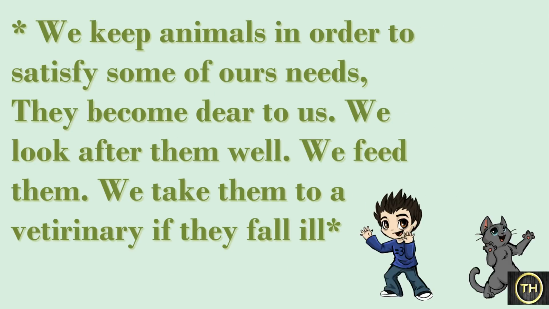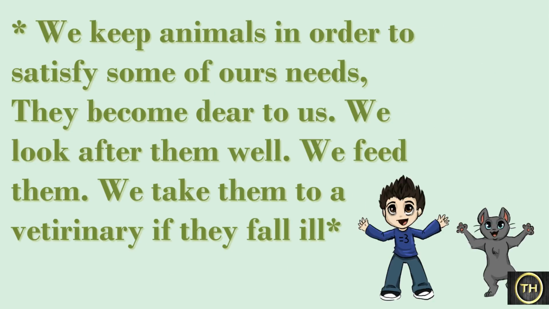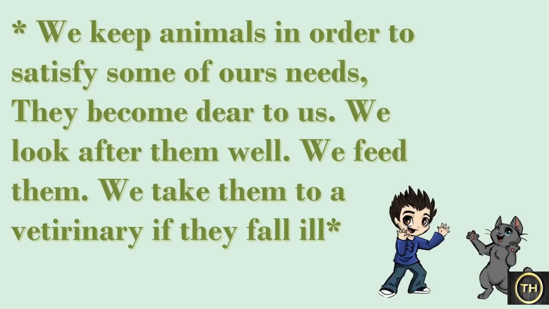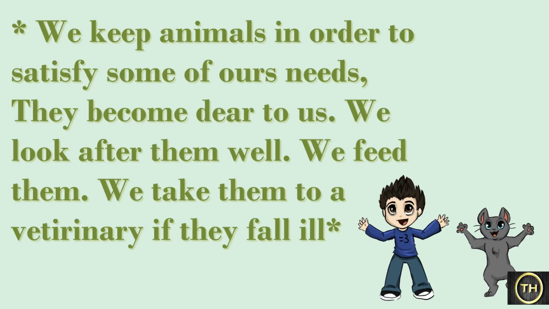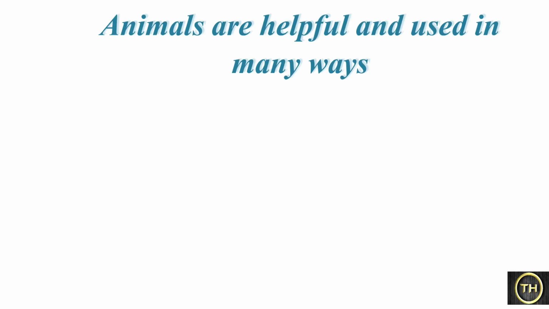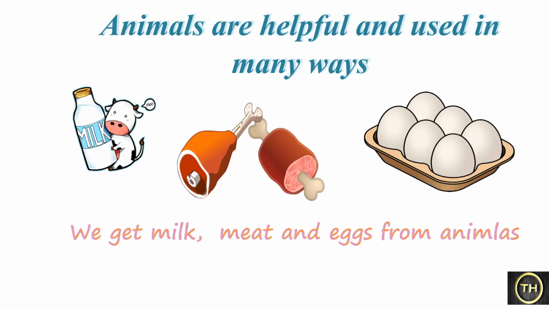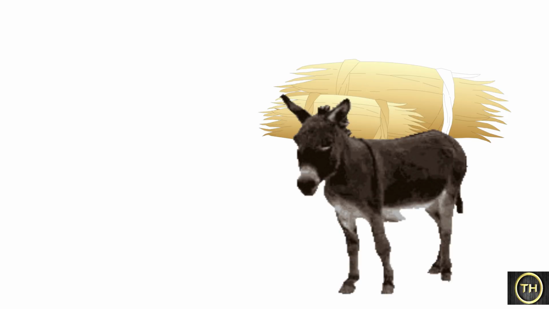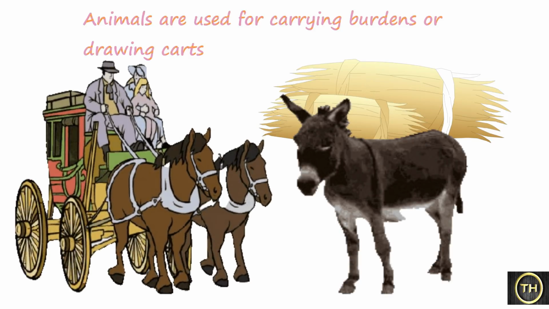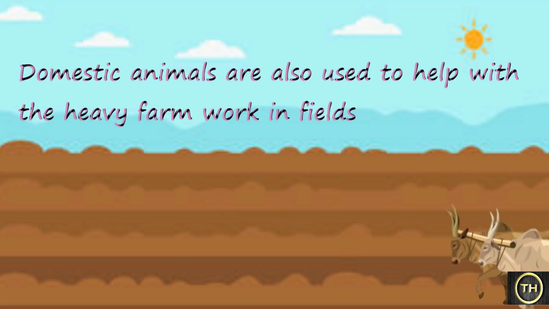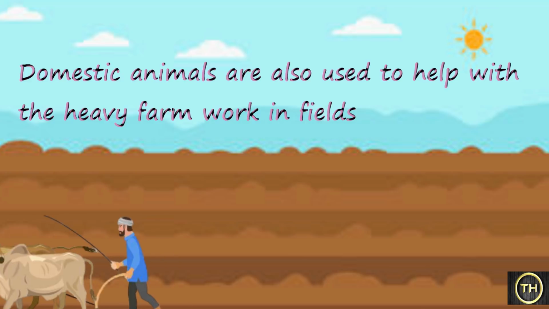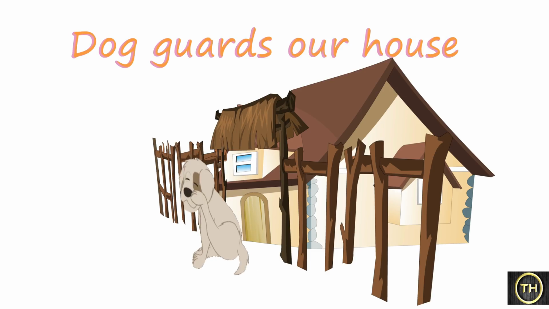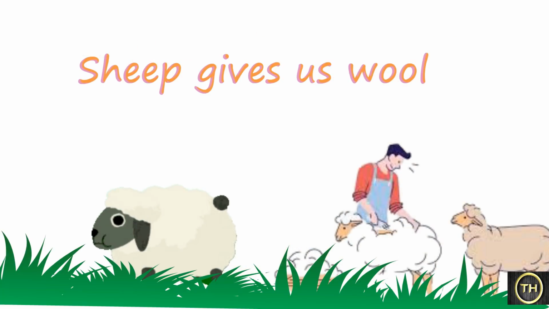We keep animals in order to satisfy some of our needs. They become dear to us. We look after them well. We feed them. We take them to a veterinary if they fall ill. Animals are helpful and used in many ways. We get milk, meat, eggs, etc. from animals. Some animals are useful for carrying burdens or drawing carts. Domestic animals are also used to help with the heavy farm work in fields. Dogs guard our house. Sheep give us wool.